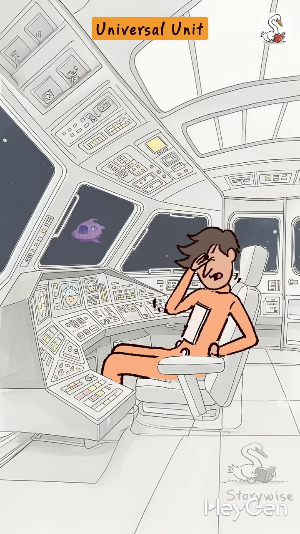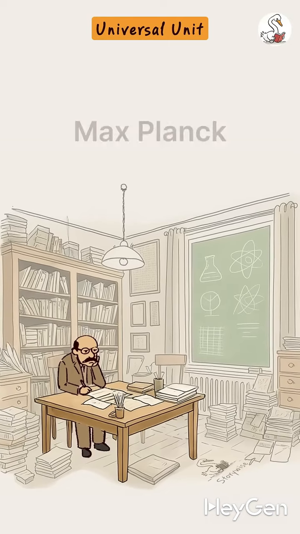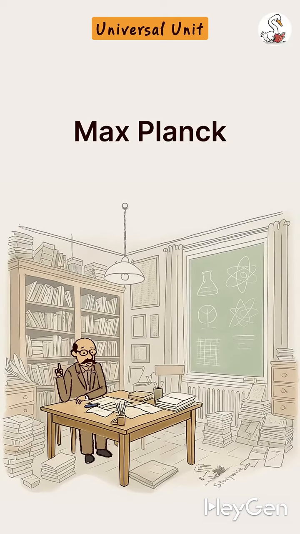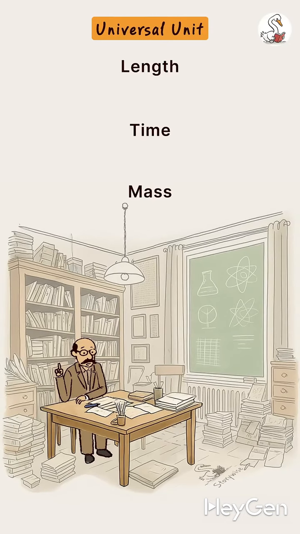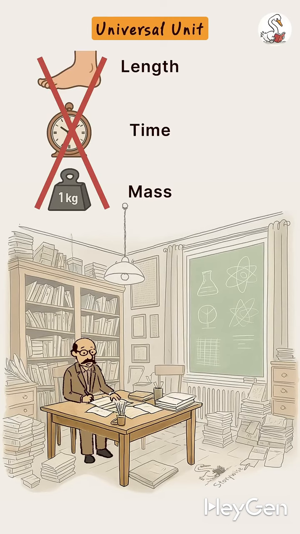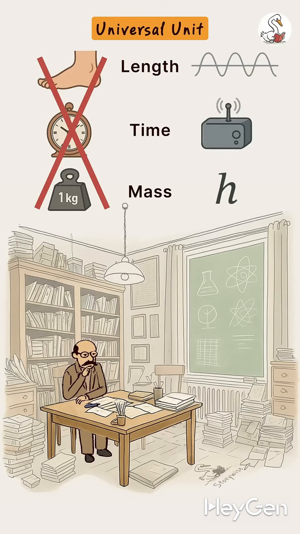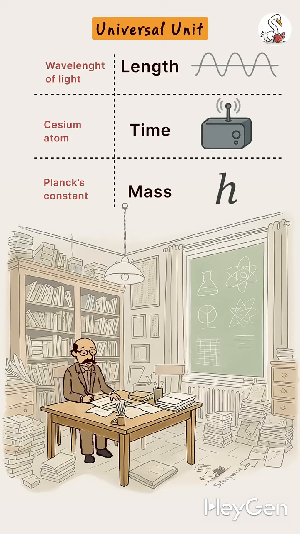Isn't there any unit that's common throughout the universe? This is exactly the question that came to Max Planck's mind. Why don't we create units of length, time, and mass that aren't man-made and are common throughout the universe? To determine the units, he used natural constants whose values remain the same anywhere and at any time in the universe.